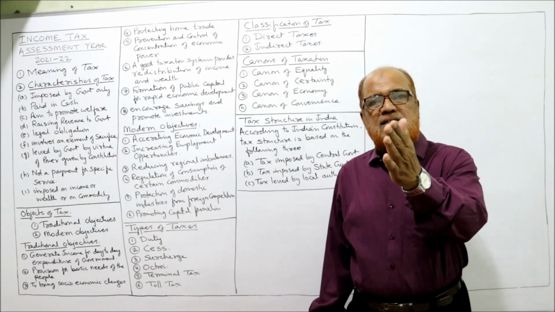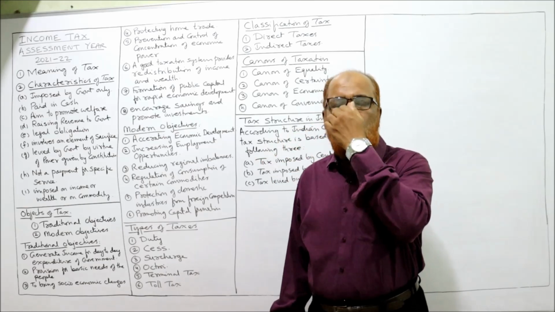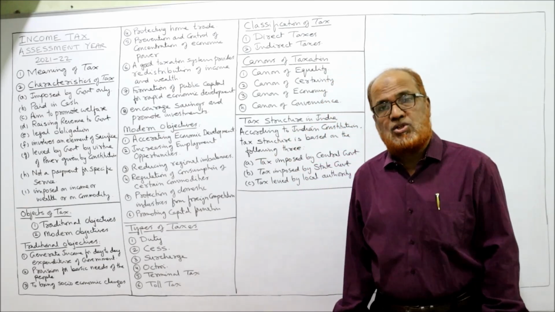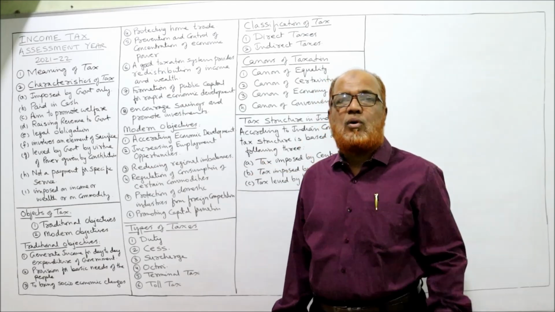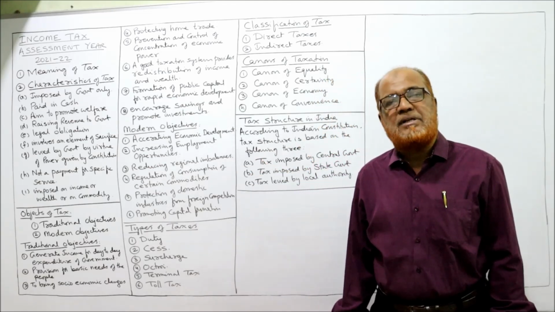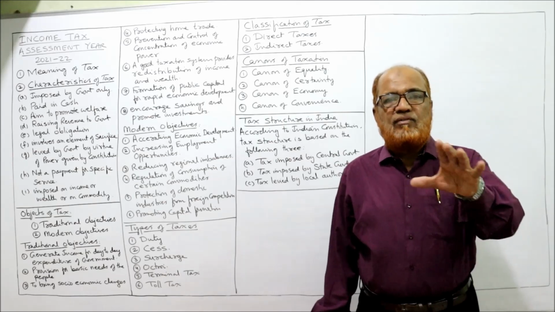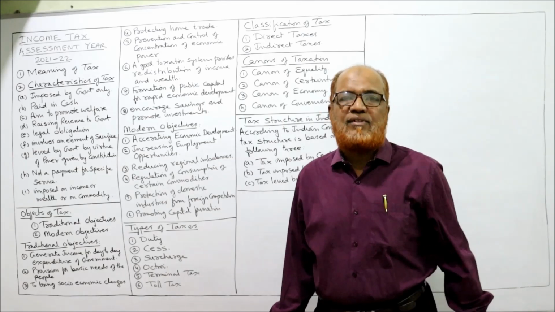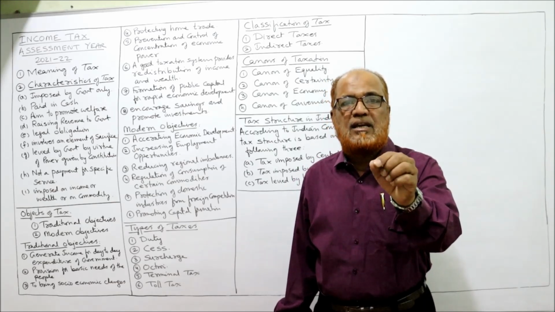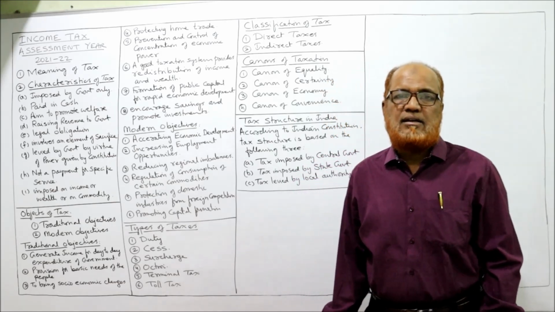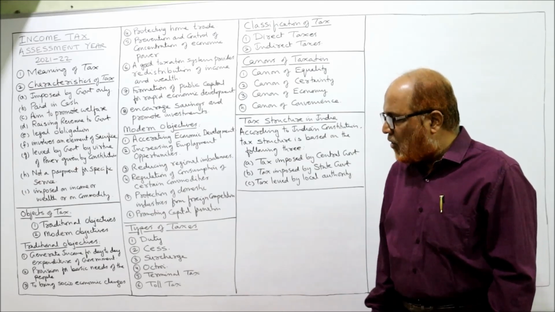So if the total income exceeds 50 lakh up to 1 crore, 10% surcharge. If the total income exceeds 1 crore up to 2 crore, it is 15% surcharge. If the total income exceeds 2 crore up to 5 crore, 25% is the surcharge. If the total income exceeds 5 crore, 37% of basic income tax is the surcharge. This is called surcharge.